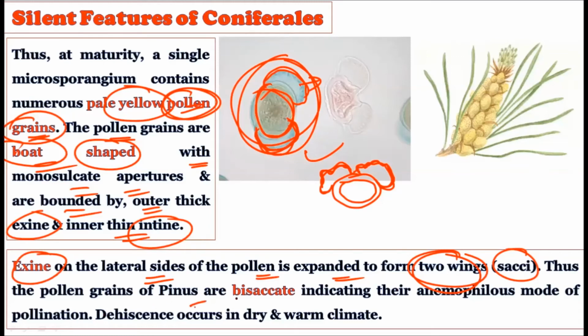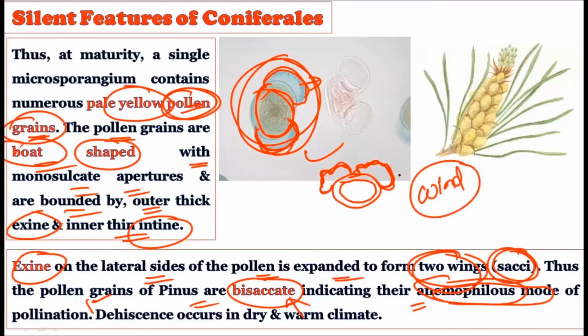Thus, the pollen grains in Pinus are bisaccate. That is why we rightfully describe them as bisaccate, because they show two sacci, indicating their anemophilous mode of pollination. Now this is very important. Why do we call it an anemophilous mode of pollination? Because in this mode of pollination, the wind is used for pollination. The wind will carry these pollen grains, and that is why the wings are there.